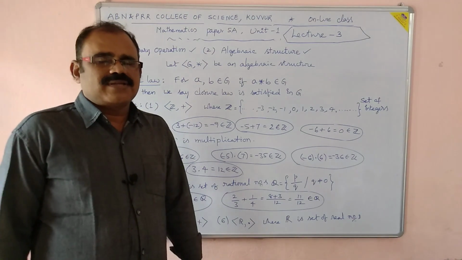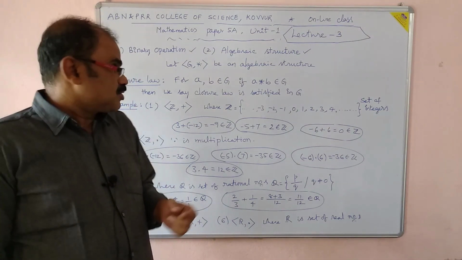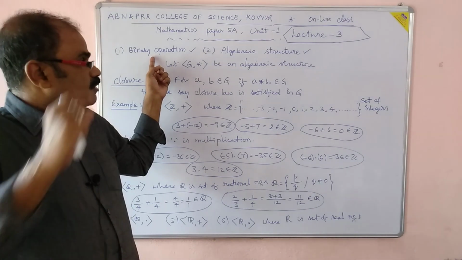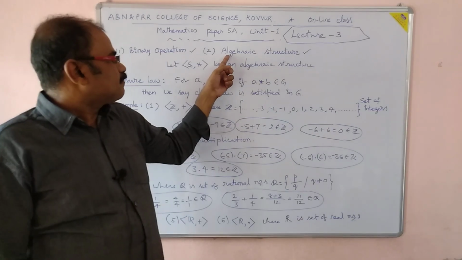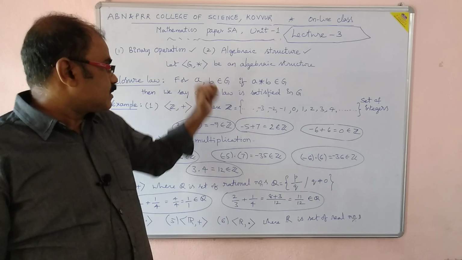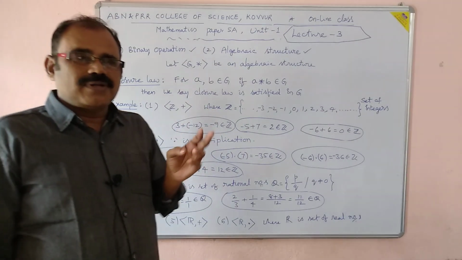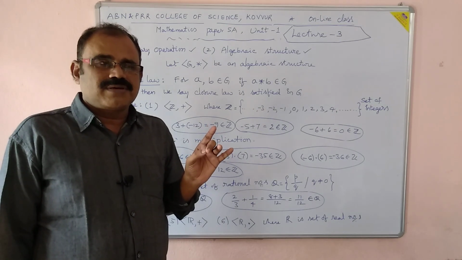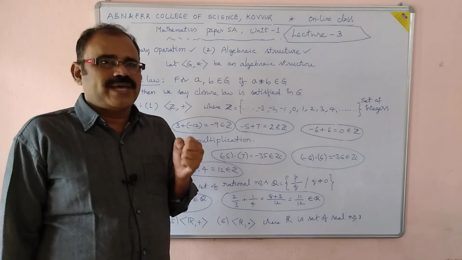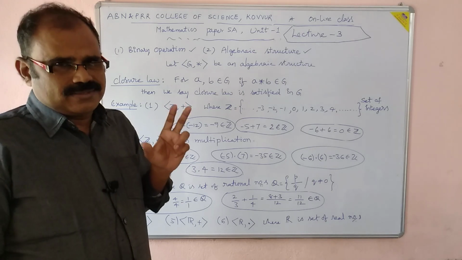In the previous classes, we have discussed the fundamentals of group theory, in which I have explained binary operation and algebraic structure. These two we have covered in the last two classes. Let us go for closure law, associative law, existence of identity element, existence of inverse element, and all these things, the group axioms. Let us first see what a closure law is.